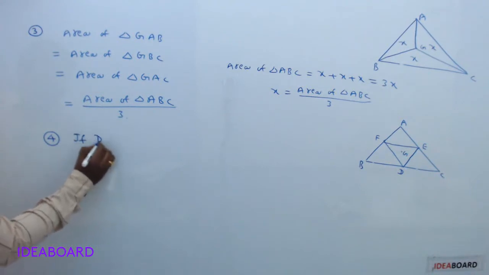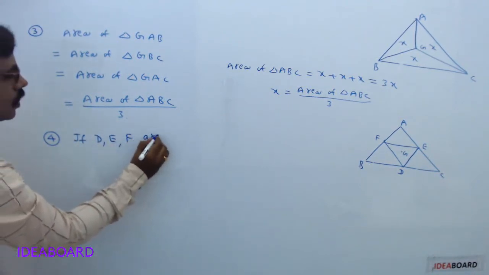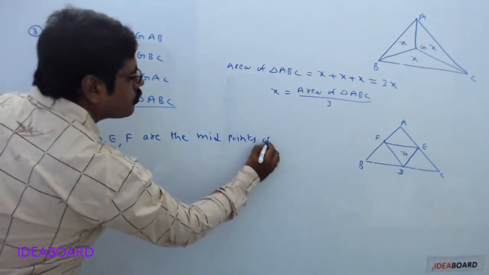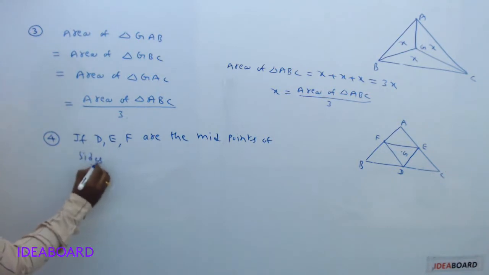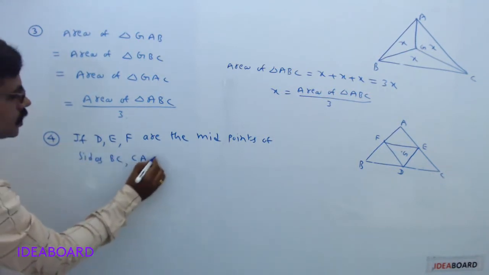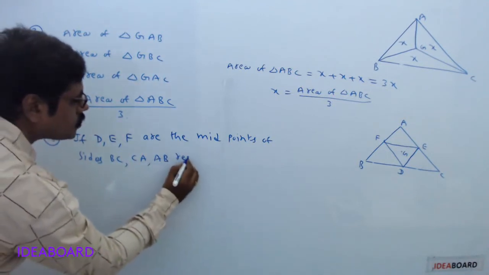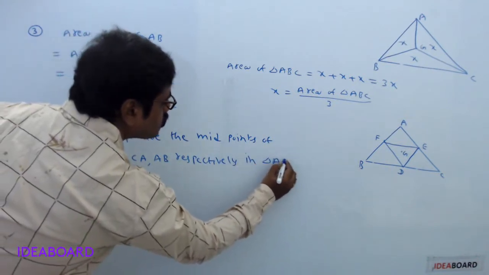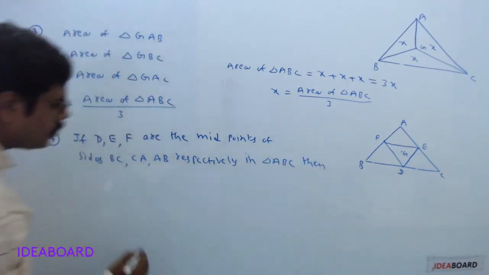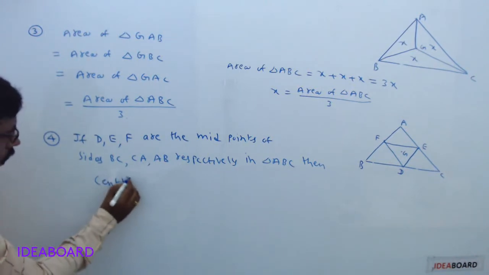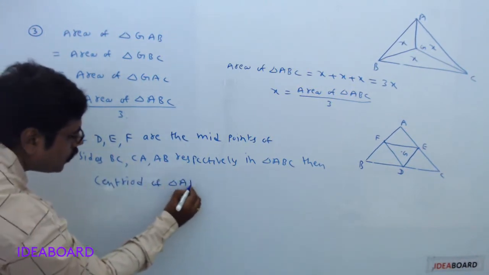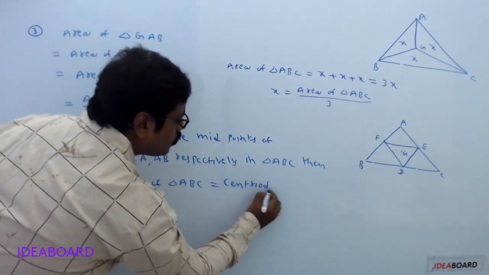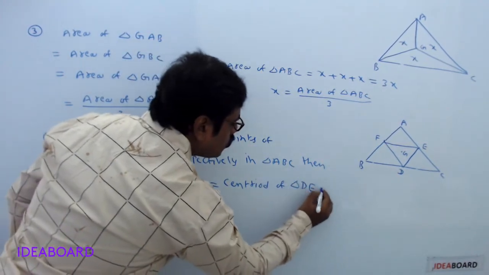If D, E, F are the midpoints of the sides BC, CA, AB respectively in triangle ABC, then the centroid of triangle ABC is the same as the centroid of triangle DEF.